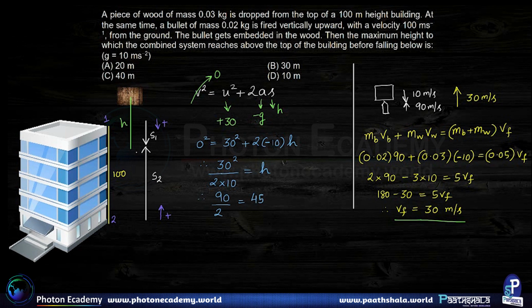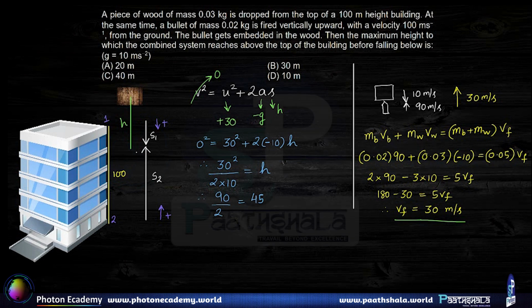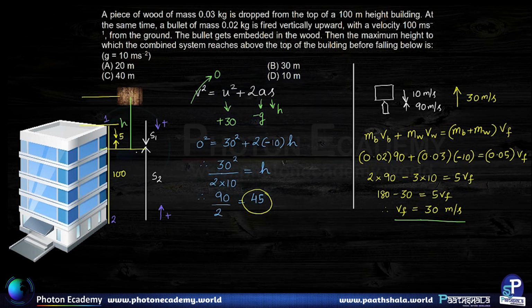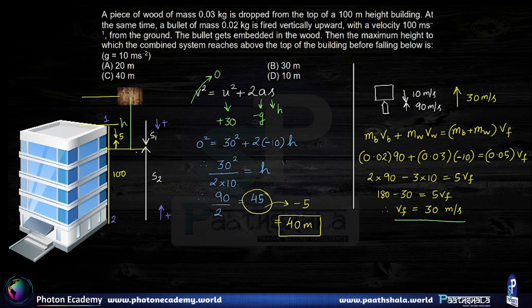But please note that h is the height from the point of collision to the highest point, whereas we have been asked the height from the top of the building to the highest point. So this 5 meters needs to be subtracted from the value we have obtained in order to find the height above the top of the building that the combined system goes. If we subtract 5 from here, we are left with the answer 40 meters. So 40 meters is the answer to this question.